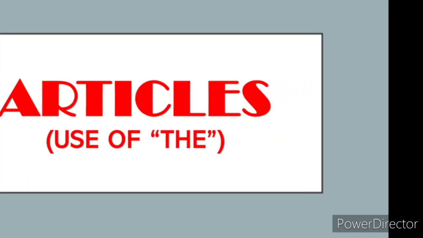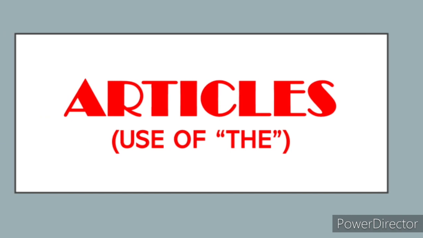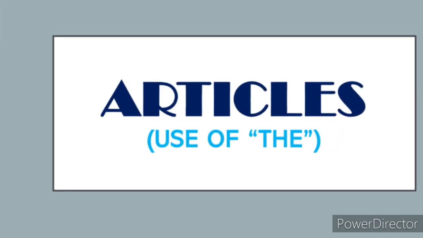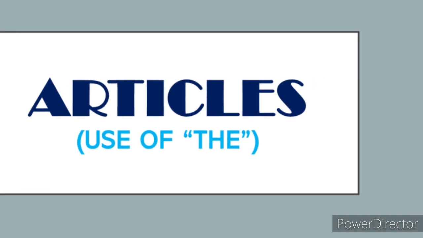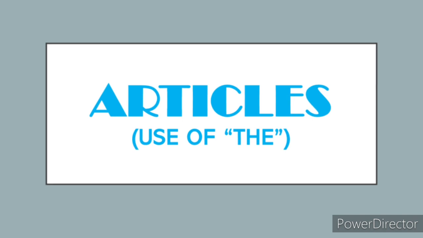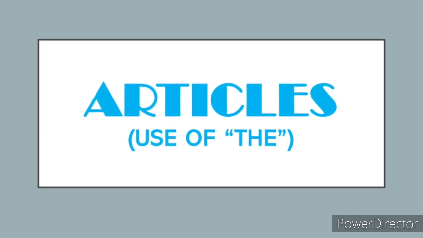Third use: the definite article the is used before a class noun or for generic reference, that is, for a whole class. For example, the cow is a mild animal. Second example, the lion is ferocious.